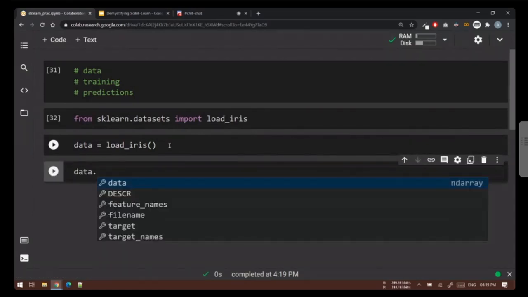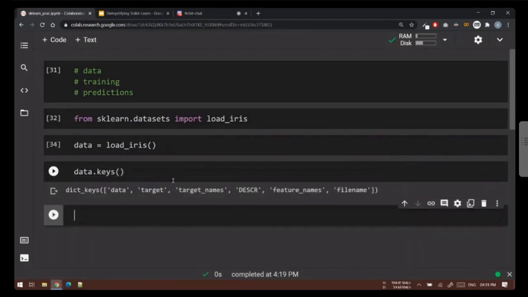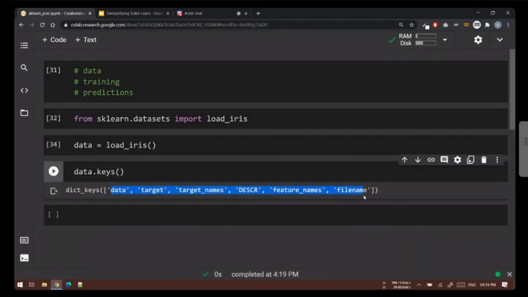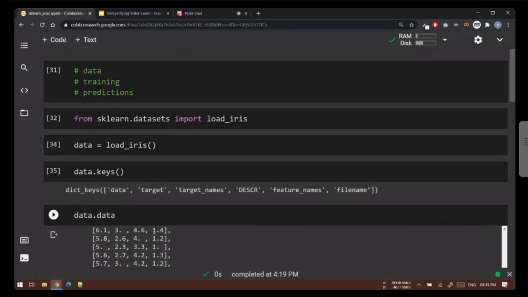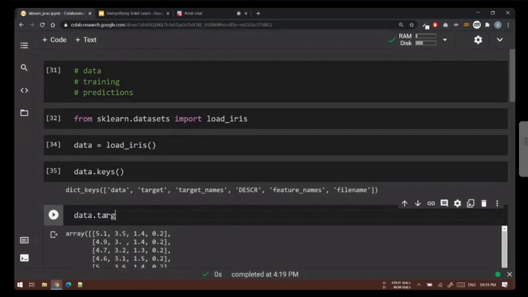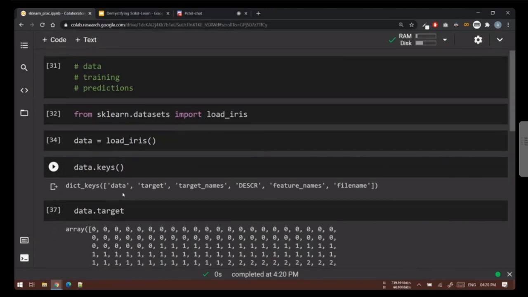This data object, which is returned by scikit-learn, is basically a dictionary. So I can say dot keys, and I'll get all the keys. These are the different keys which are available here. If I say data dot data, it will return all the data that is present, so all my labels, features. I can say dot target, and I'll get my targets.